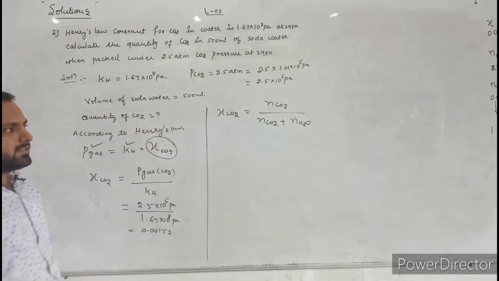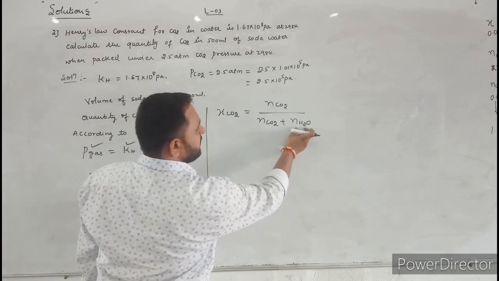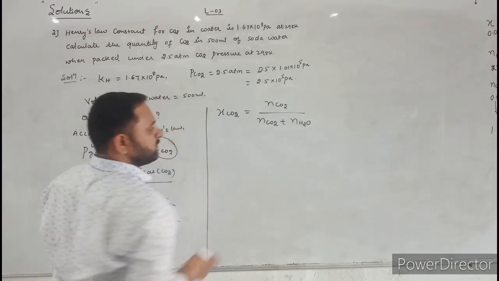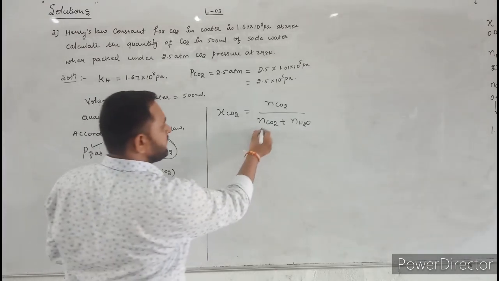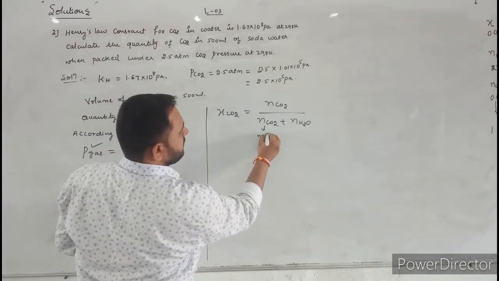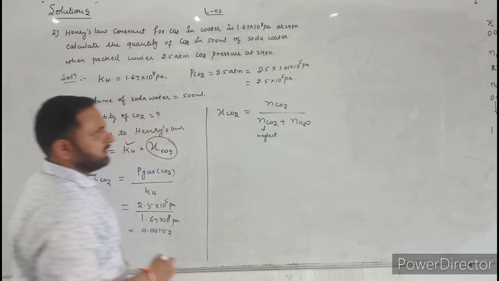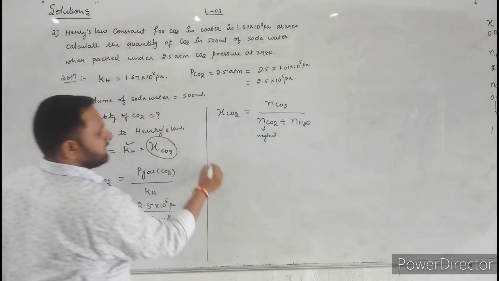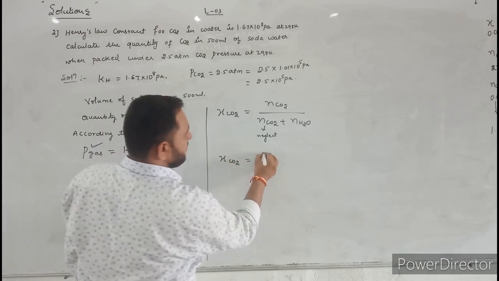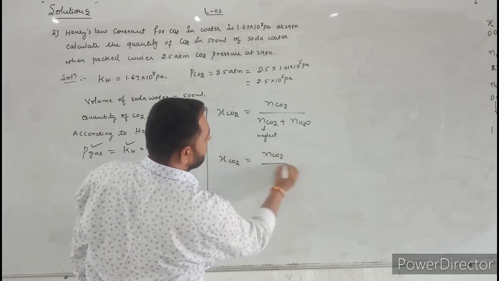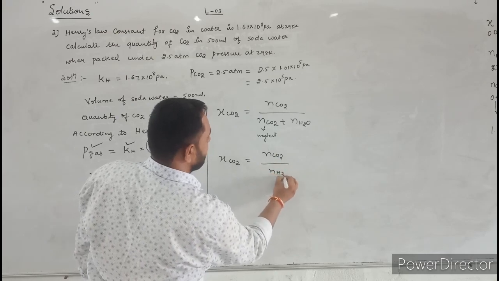Here, let us consider, compared to number of moles of water, the number of moles of carbon dioxide is very less. That's why we just neglect this value. Next, let us write here mole fraction of carbon dioxide is equal to number of moles of carbon dioxide divided by number of moles of water.